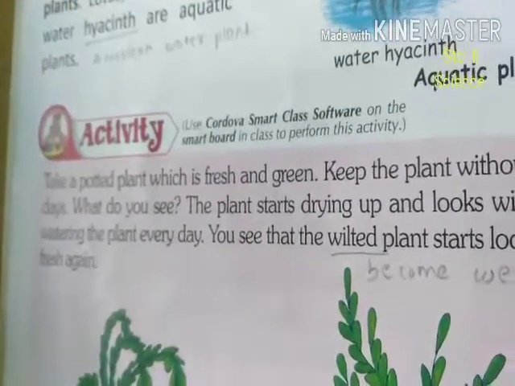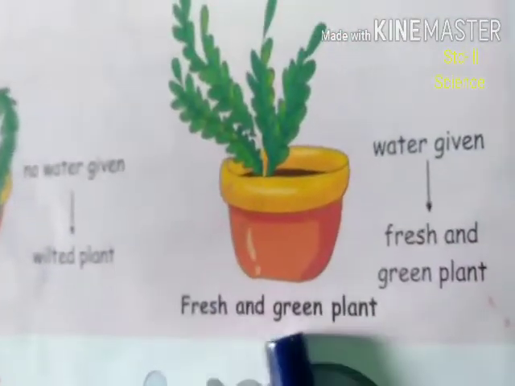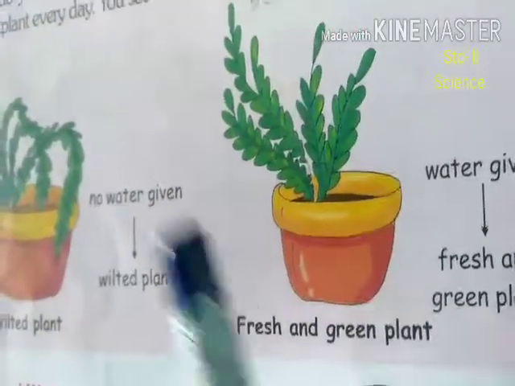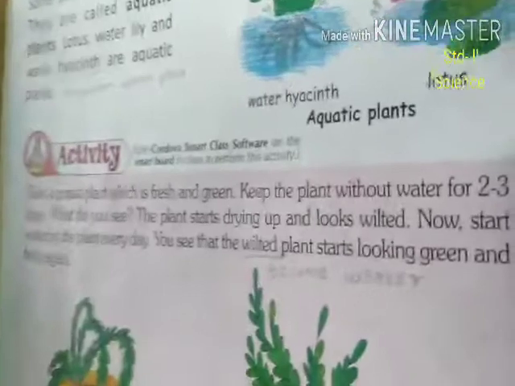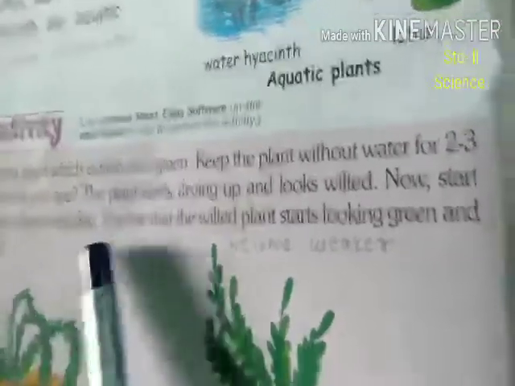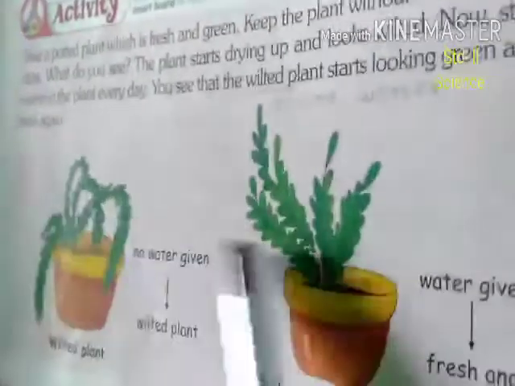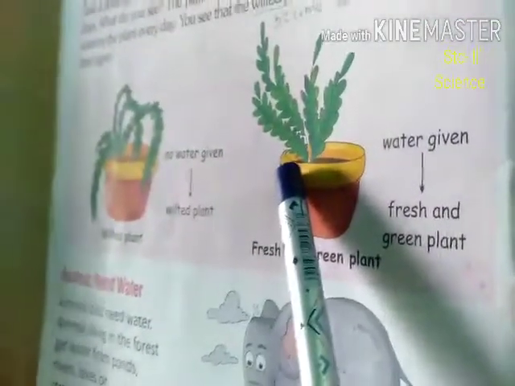See this. There are two pots here. This pot is wilted and this one is fresh and green. Why? What do you think about it? See what they have done. They kept the plant without water for 2 to 3 days. This plant without water starts drying. Then they started to water the plant every day. After watering, the plant started looking green and fresh again. This shows that plants need water to survive.